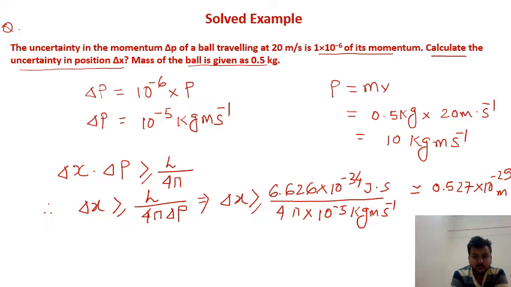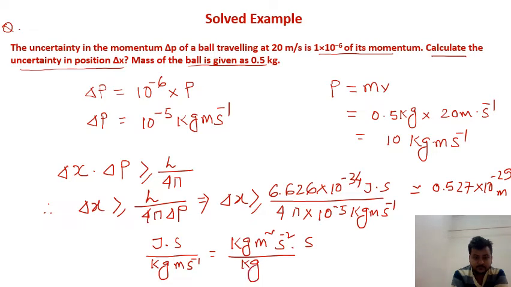Now for the unit conversion, you can see the unit is joule second divided by kg meter second inverse. So joule you can write as kg meter square second inverse square, into second, divided by kg meter second inverse. If you cancel out kg, second inverse and meter, the final unit comes out as meter.